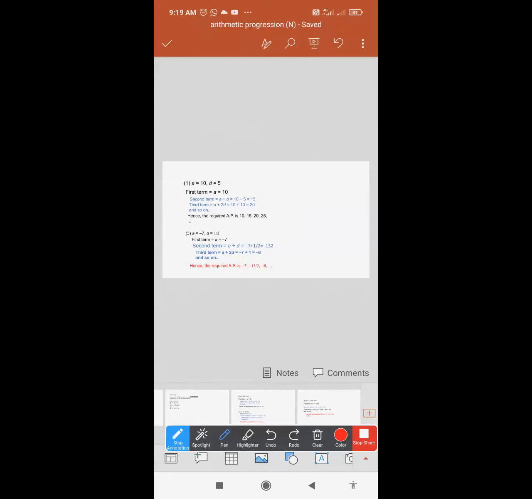That is 10, 15, 20, 25. So you clearly see that there is an addition of 5. 10 plus 5, 15. 15 plus 5, 20. 20 plus 5, 25. Hence the required AP is this. This kind of sum they'll also ask in your board exam for 1 mark. Only 1 mark questions come.